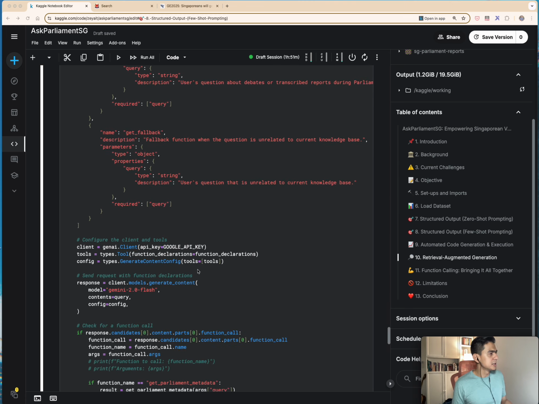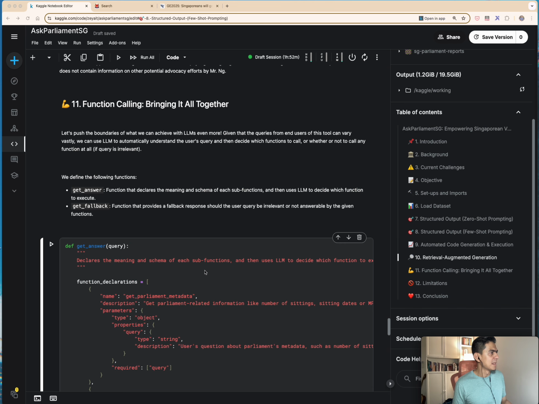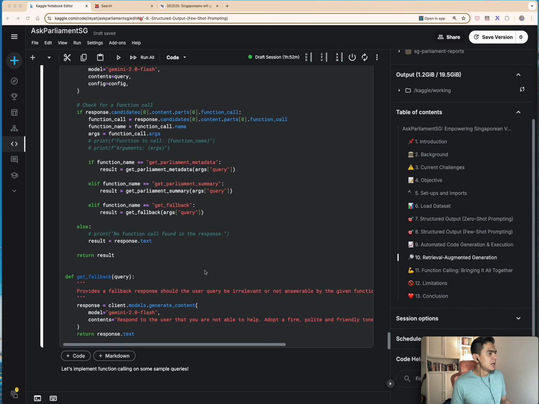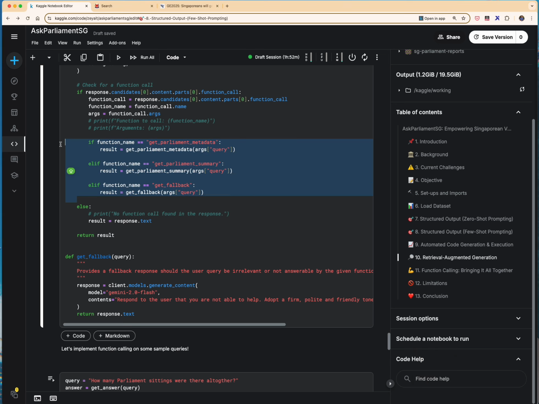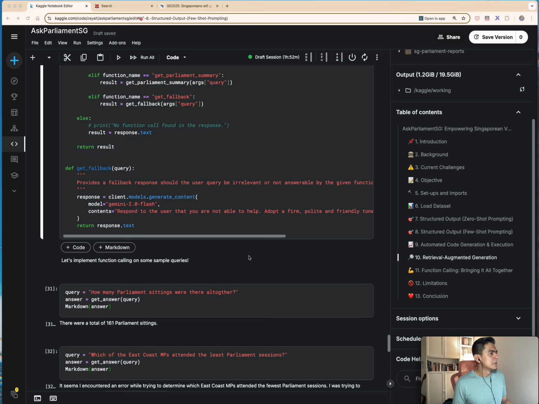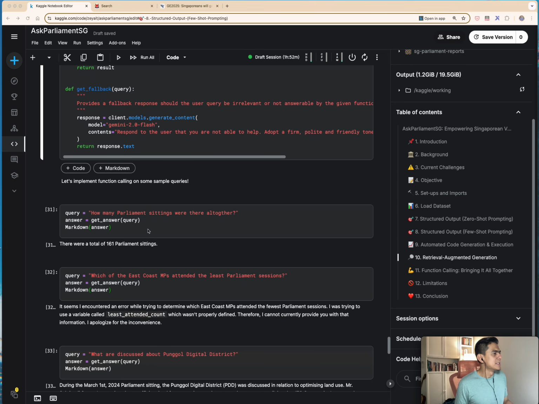Right? So here we actually implement function calling, and this is basically the logic under the hood. Ultimately, we see that it should be giving us the same or a similar response to what we've seen above when we did automated code generation as well as RAG. It's giving me a similar answer, but sometimes not quite.